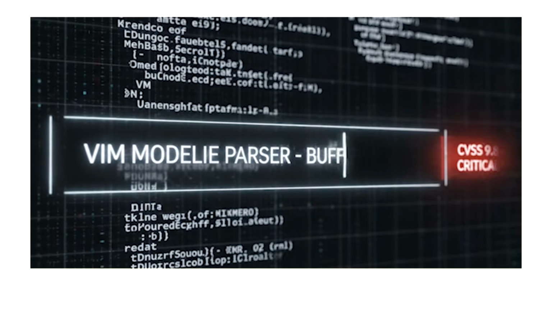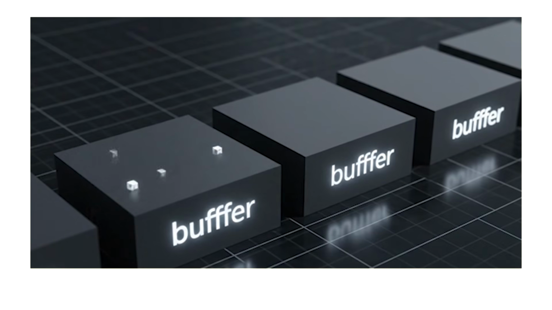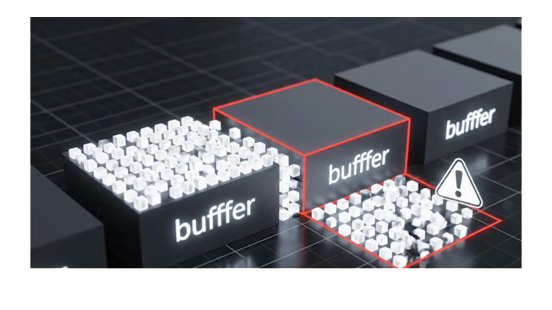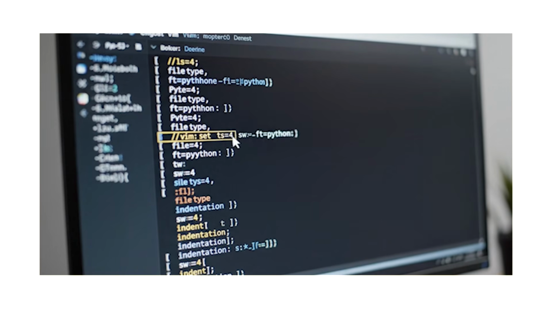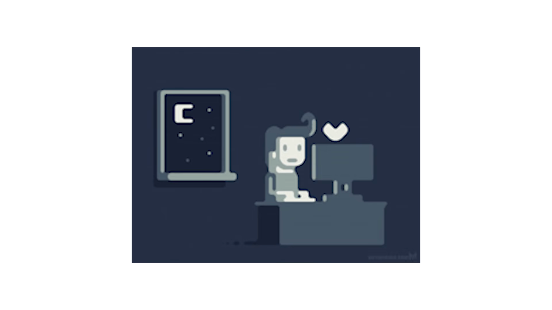The Vim vulnerability, CVE-2026-31337, a buffer overflow in Vim's modeline parser. CVSS score, 9.8 out of 10. Critical. Modelines are those special comments you put at the top or bottom of a file to tell Vim how to behave. Tab width, file type, syntax settings. Most developers have seen them.